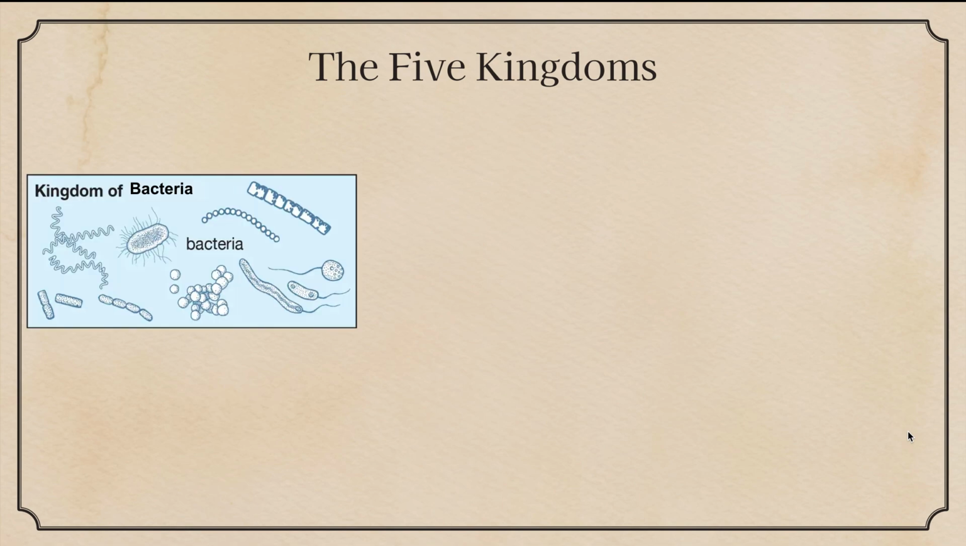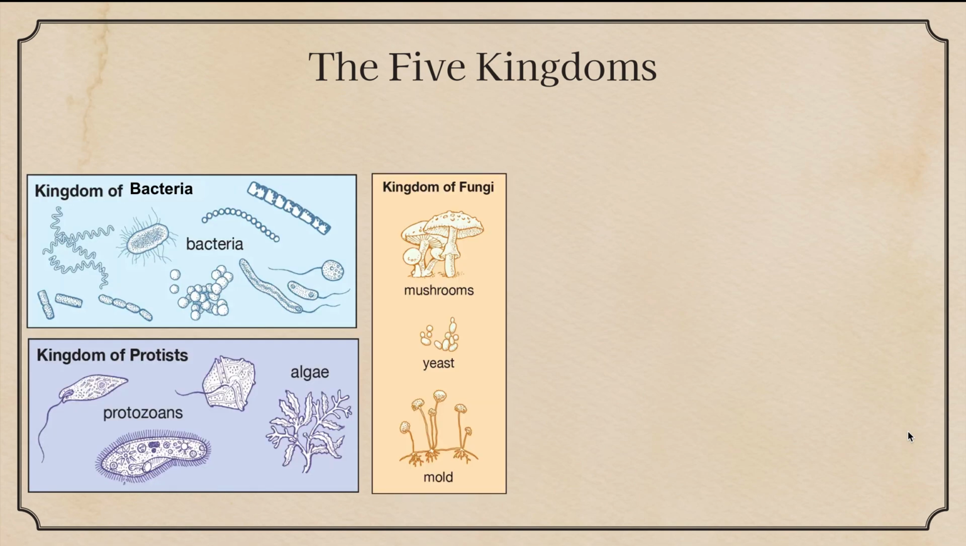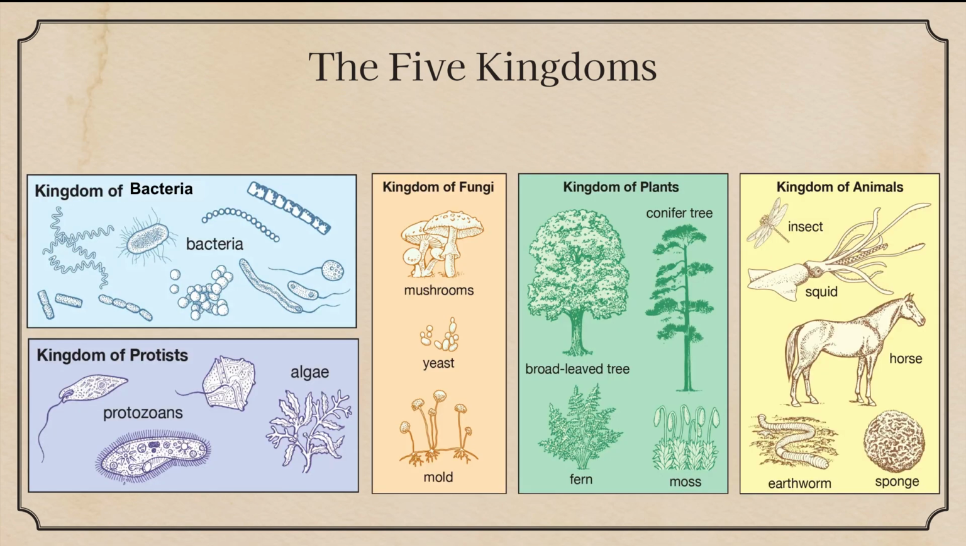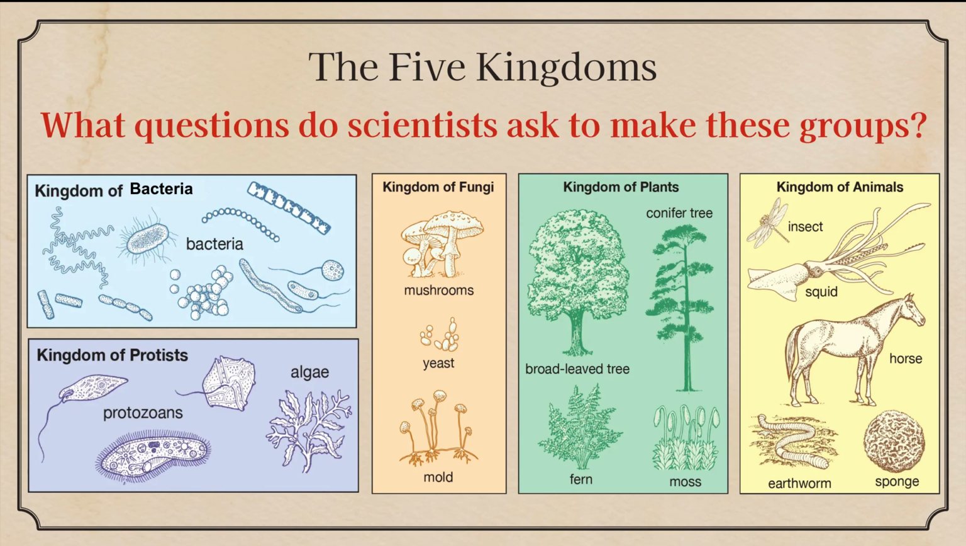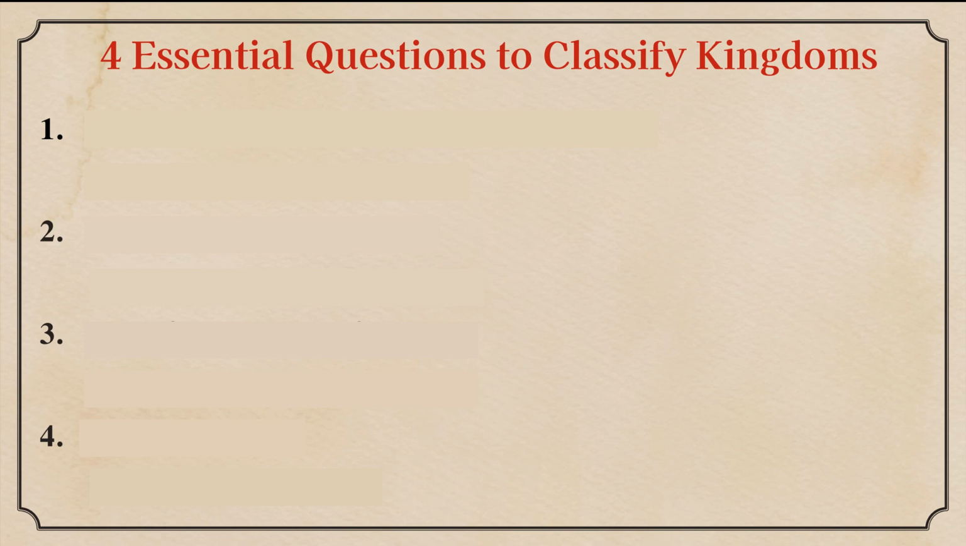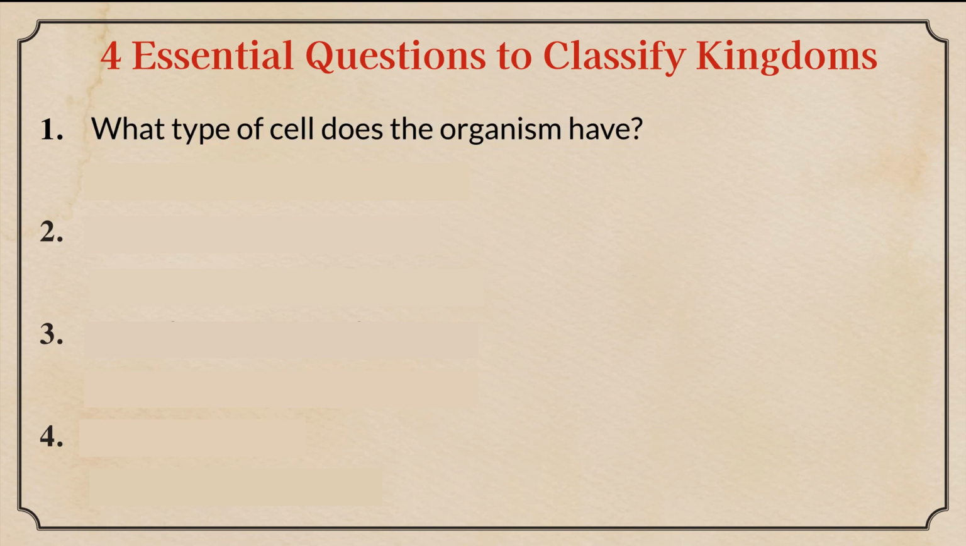So the 5 kingdoms are bacteria, protists, fungi, plants, and animals. Los 5 reinos. What questions do scientists ask to make these groups? ¿Qué tipo de preguntas hacen los científicos para hacer estos grupos? So there are 4 essential questions to classify kingdoms. Hay 4 preguntas esenciales para clasificar los reinos.